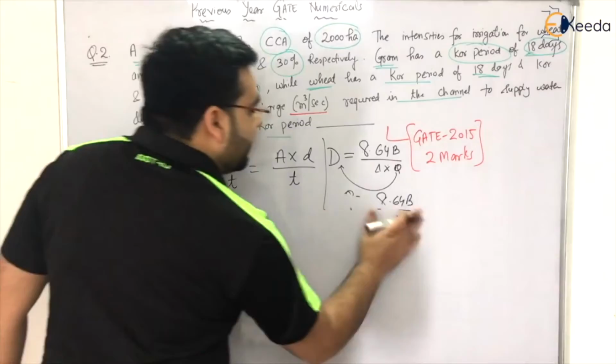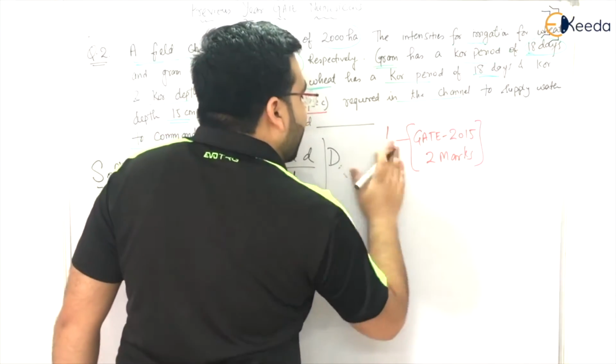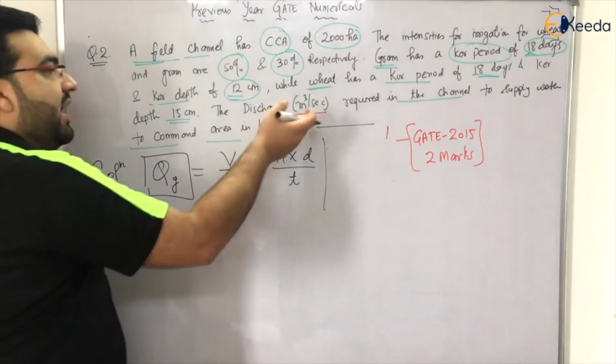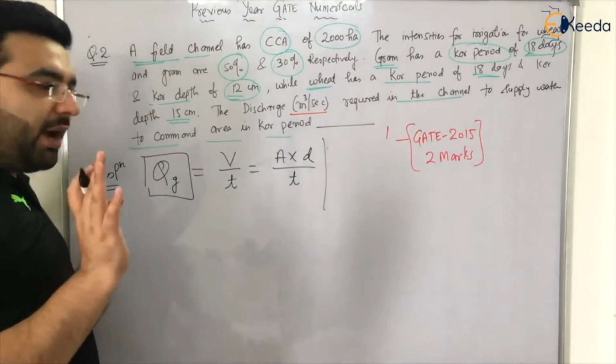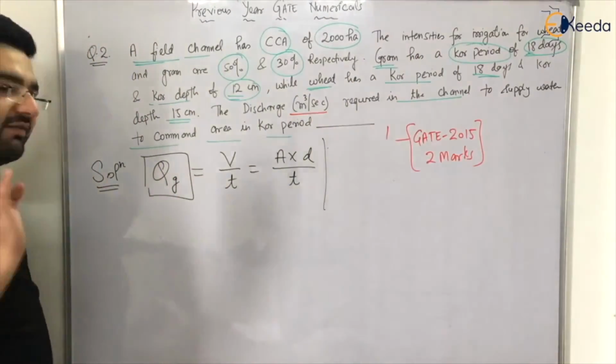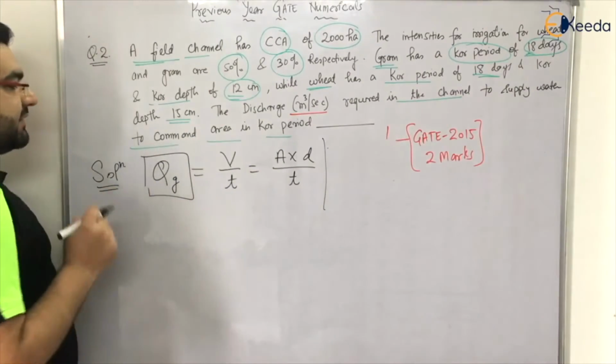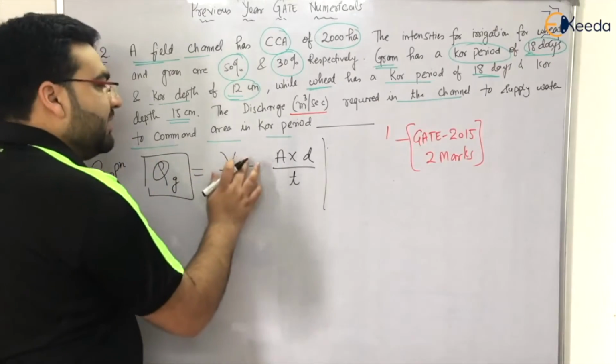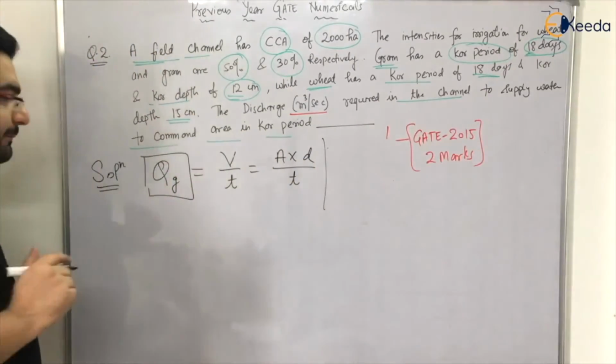But I am not doing it because you might get confused in how you have applied this base period formula, because B is the base period and here it is the core period, right? So I am not going into that, but otherwise you can apply that formula also. Okay. So I will be applying the normal formula, that is discharge is volume per unit time and volume is area into depth, right?